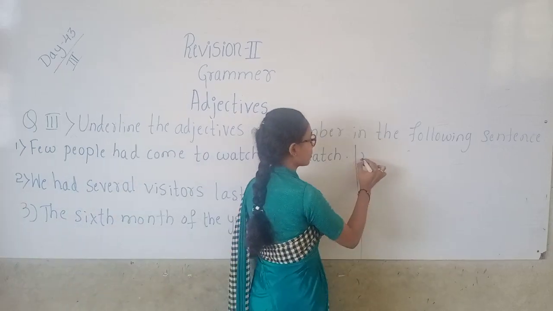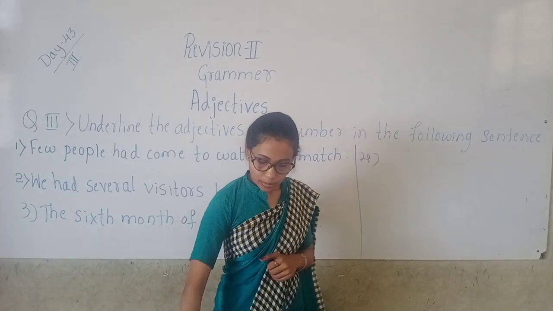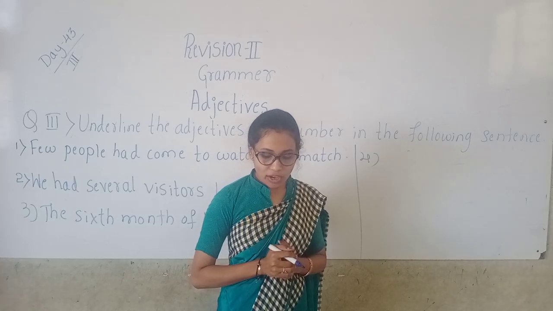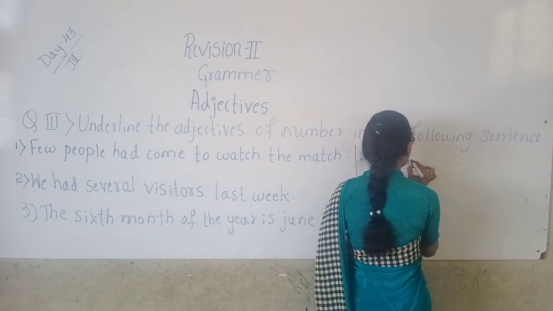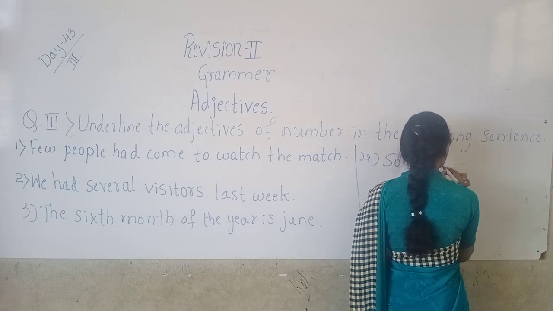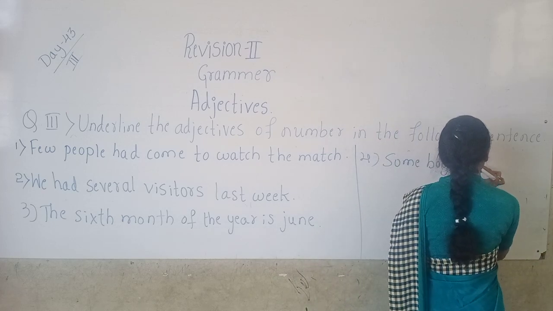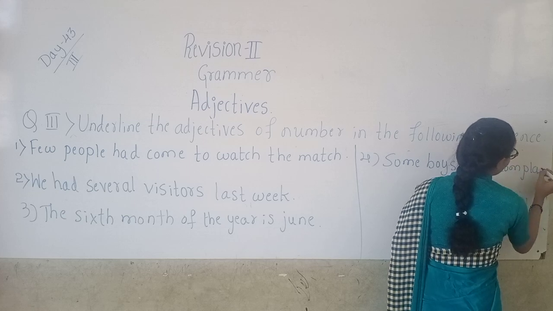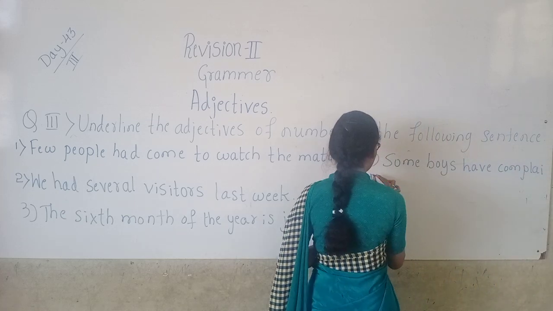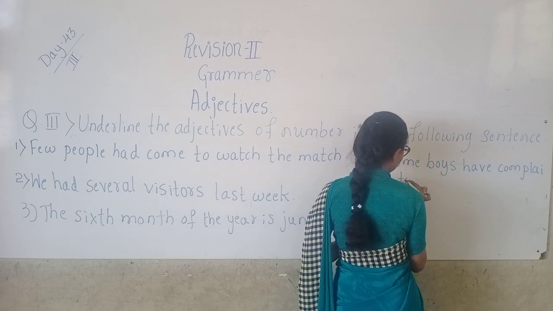Fourth one is, some boys have complained to the teacher.